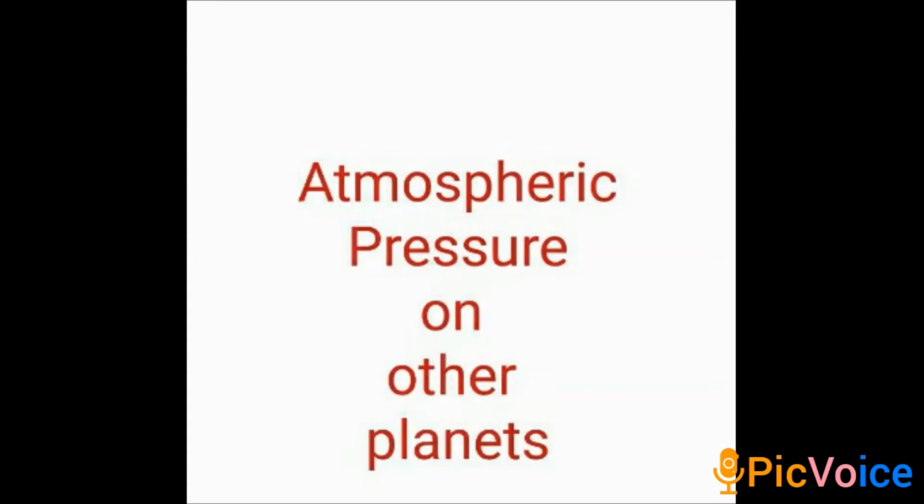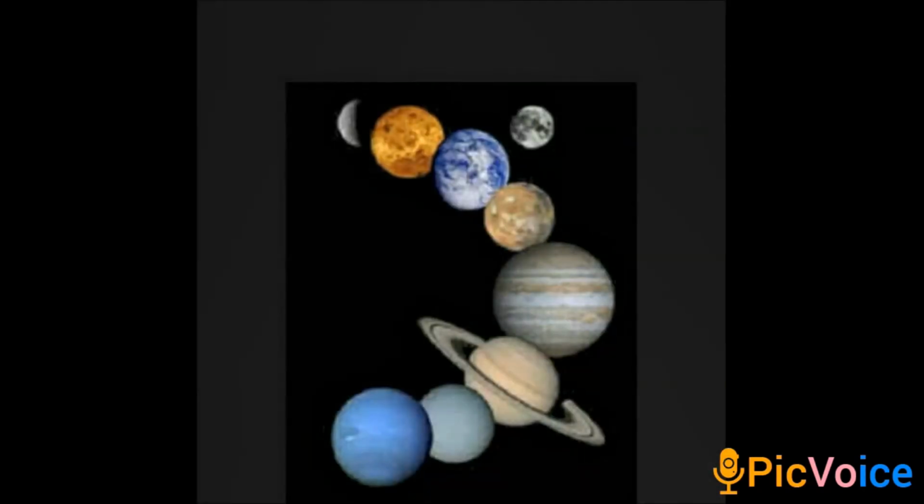The next topic that we are going to see is atmospheric pressure on other planets. If a planet has an atmosphere, then atmospheric pressure will exist. Due to the existence of hydrogen as super hot liquid metal on Jupiter, the atmospheric pressure on Jupiter is very high. As Jupiter has a huge amount of hydrogen, its atmospheric pressure is very high.